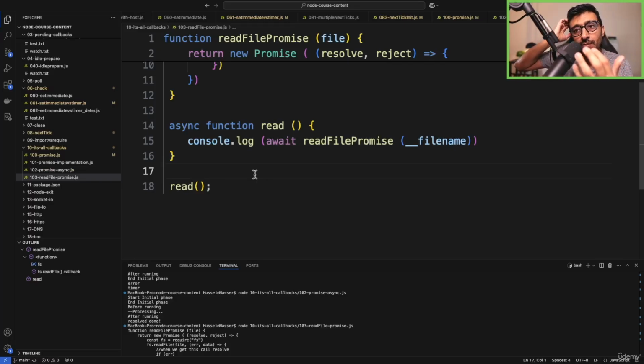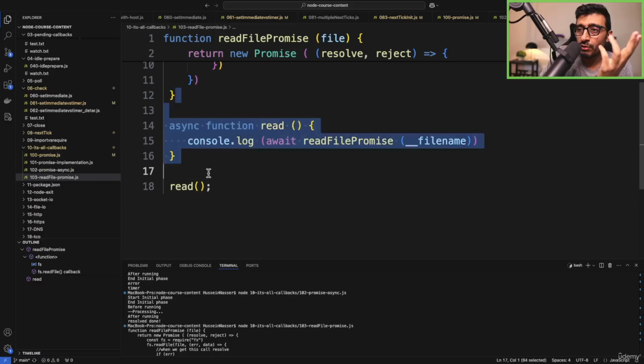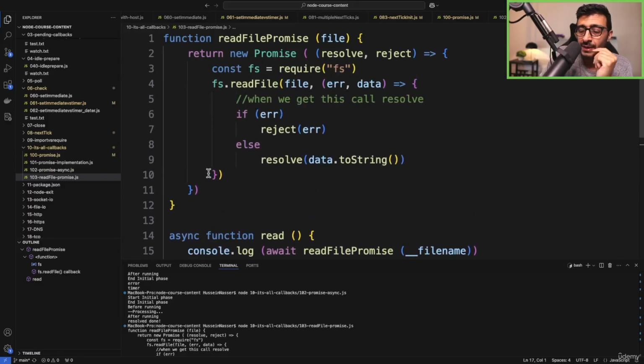So promises changed the game, right? It made programming so much smoother as a result, right? All right, guys. So that's all for promises. Let's move to the next lecture.